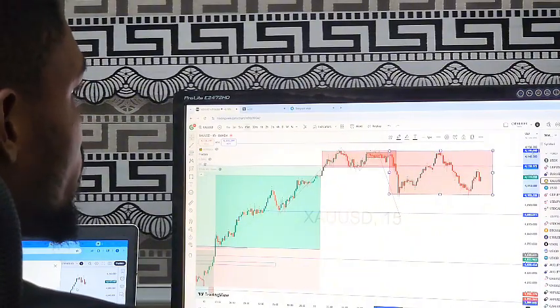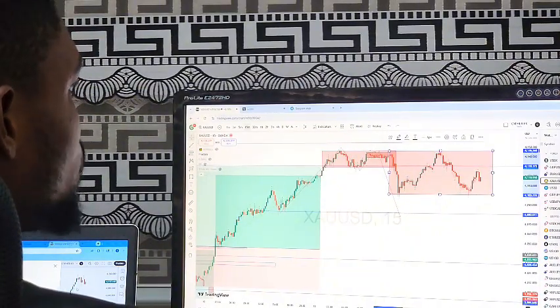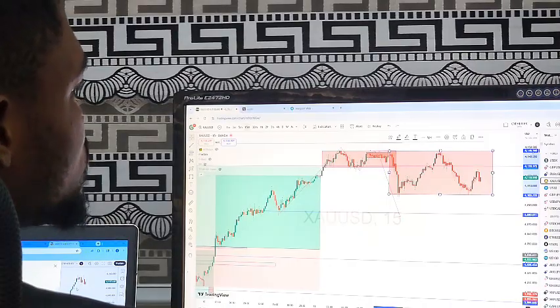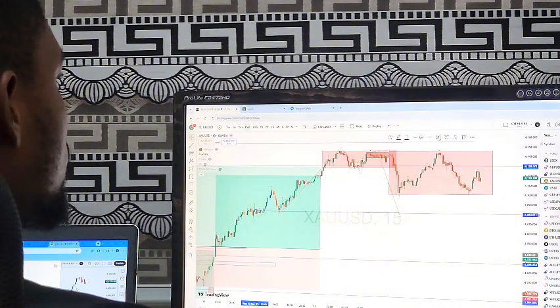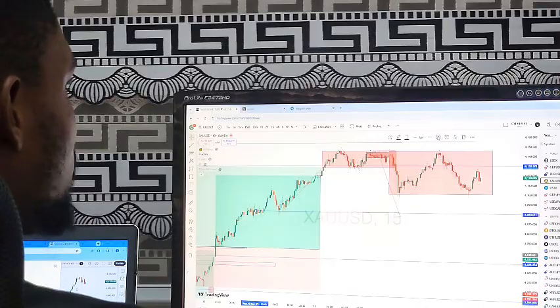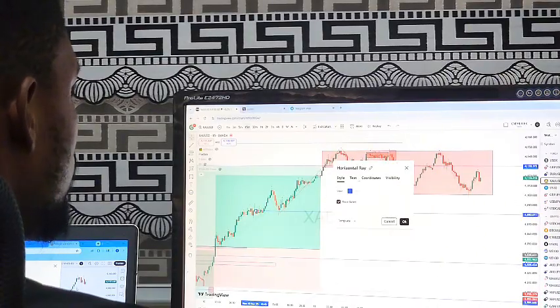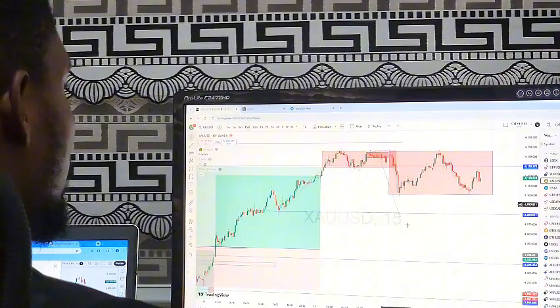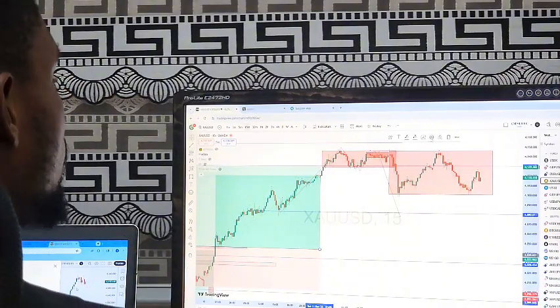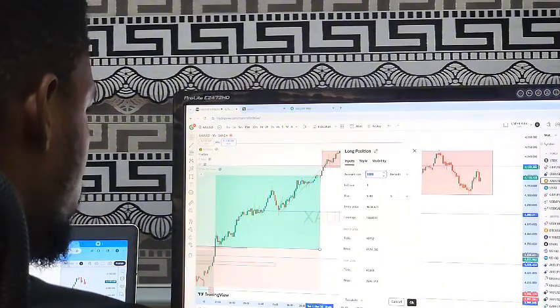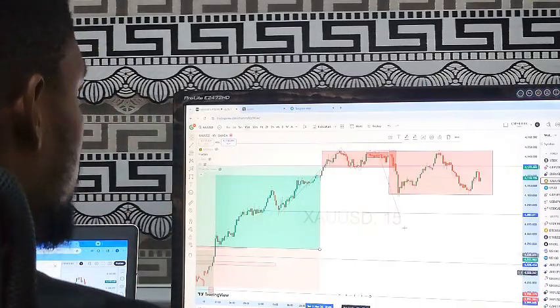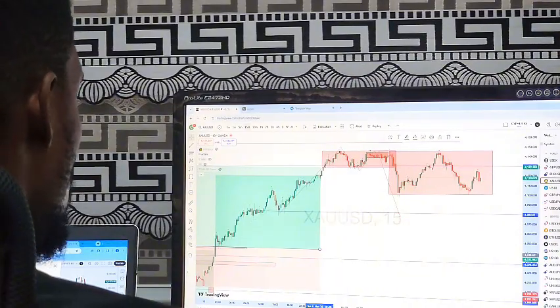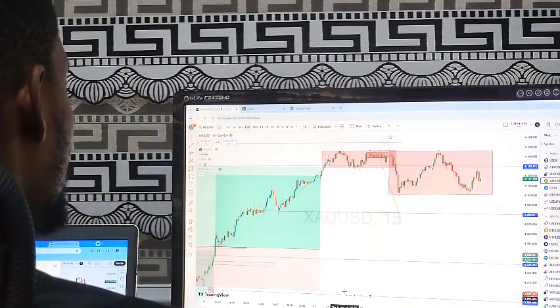That is not how MT5 does its own calculation. MT5 will tell you it is 4,146 points, but that is not it for me. I'd rather use its normal values to make it easier for me. They say always apply what works best for you, and that is exactly what I do. That is what works best for me. And if you pay attention to that, then you understand that it actually does work best for everybody that applies it that way. So I'm going to be moving into the analytical phase so that we see what is going on. I hope you guys learned how I calculate my pips.